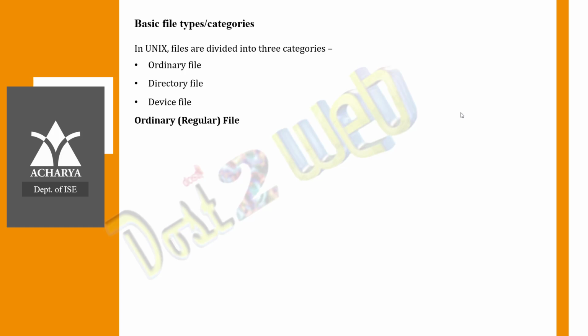The first one, ordinary file. The name itself you can understand. What is the ordinary file? Whatever normal text you save in a text file, those are all ordinary files. And directory file, whatever directory you create. Device file, like when you want to connect with the printer, those devices, right? So for that a different file will be there.